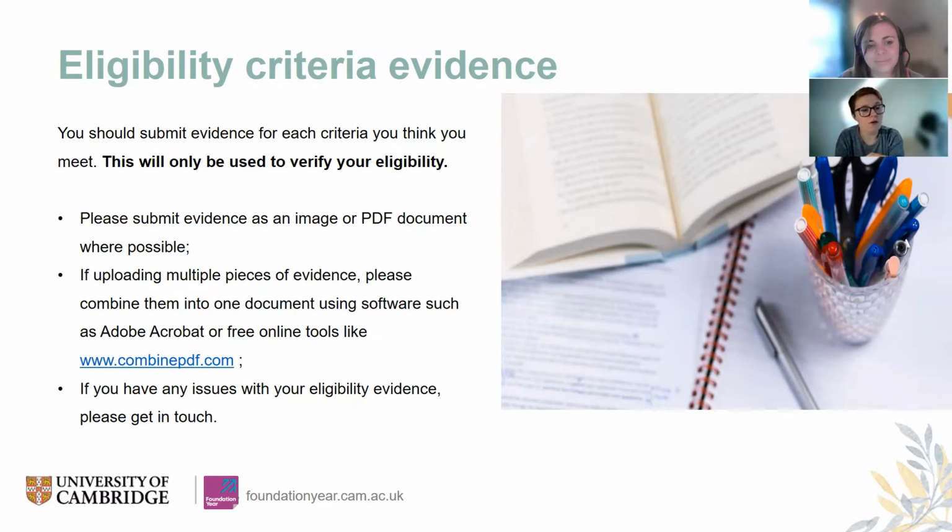For some of these, you may also have multiple sources of evidence. So, for example, if it's a household income measure, you might need to include income evidence from both your parents in the one upload slot. What you can do is combine them into one document. There are a range of different tools. If you have software like Adobe Acrobat, you could use that. Or you can use free online tools, and one that we recommend is combinepdf.com, which just sticks them all in one file for you and makes it as easy as possible to do that.